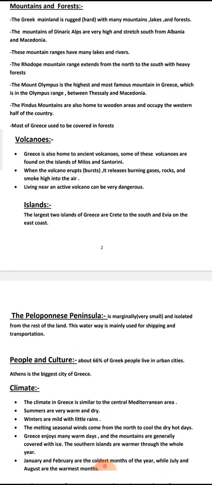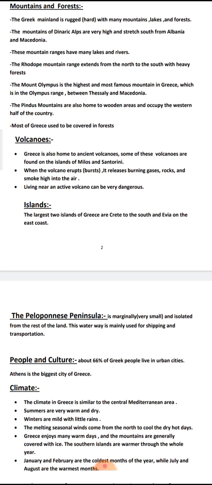Living near an active volcano can be very dangerous. Can you live beside a volcano? No, it's very dangerous to live in those areas. So living near an active volcano can be very dangerous.